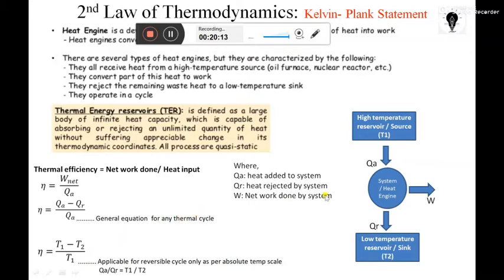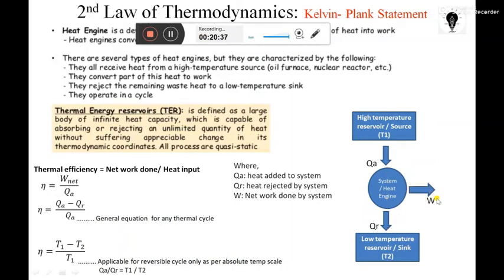What is the net work done here? QA amount of heat gets absorbed, so this is the heat input. QA is the heat added to the system. Now the net work done we have to determine. QA is added, W work is done, and QR is rejected.